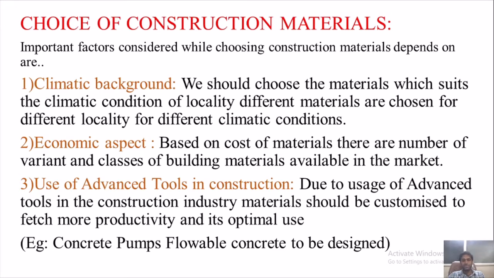Economic aspect is very much important. Based on the cost of materials, there are a number of variants and classes of building materials available in the market. You have seen mobiles at 5,000, you have seen smartphones at 15,000, 50,000 also. That is based on the cost. Similarly in our case of building materials, you have class A bricks, class B bricks and class C bricks too, and you have class A brand cement, B brand cements and C brand cements too.